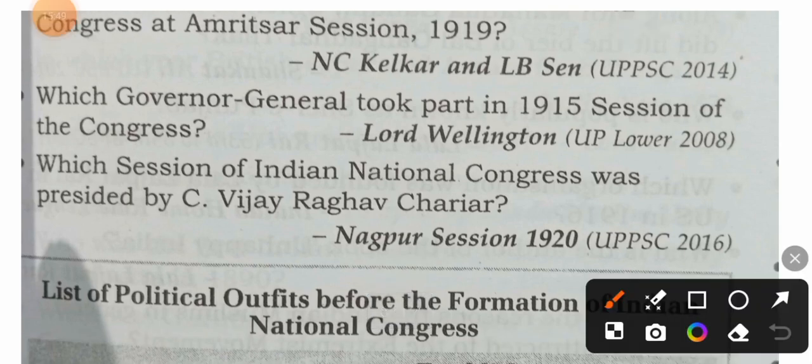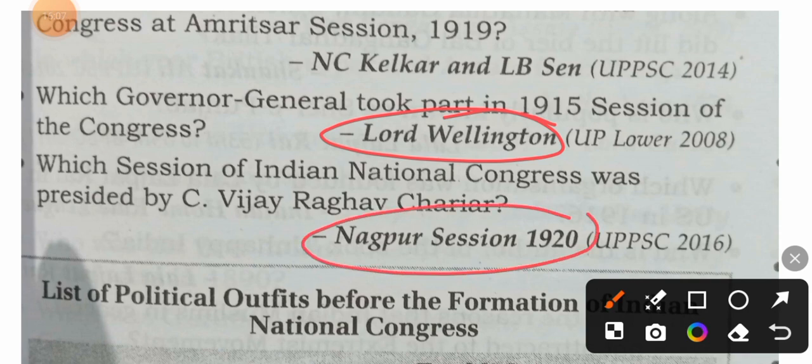Which Governor General took part in 1915 session of the Congress? Lord Wellington. Which session of Indian National Congress was presided over by Vijayraghavachariar? This is Nagpur session in 1920. I am repeating another point.